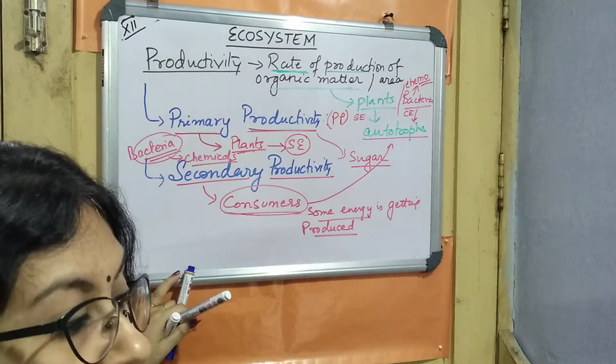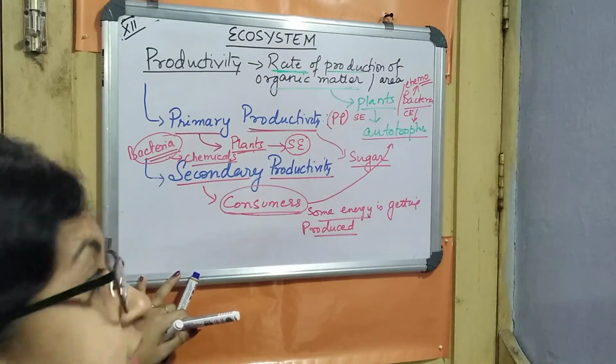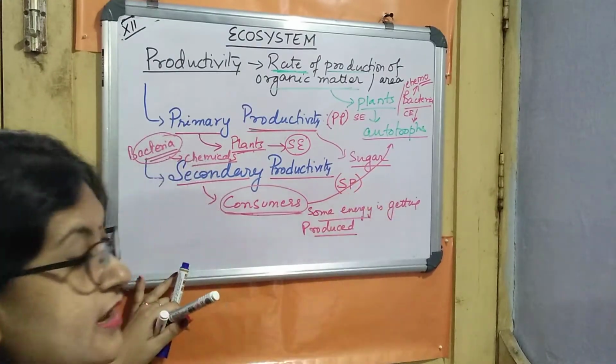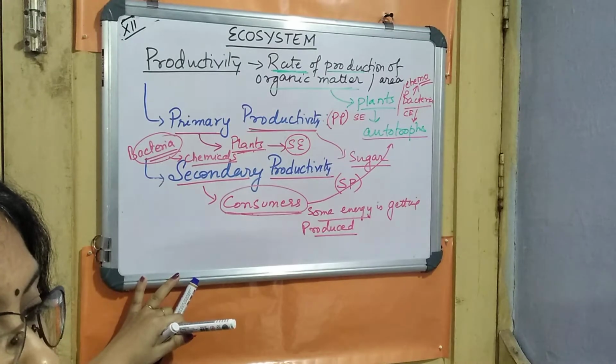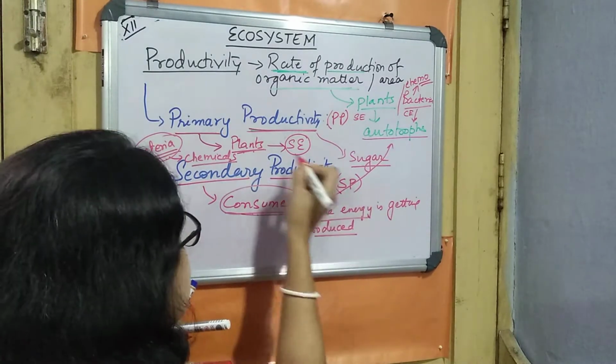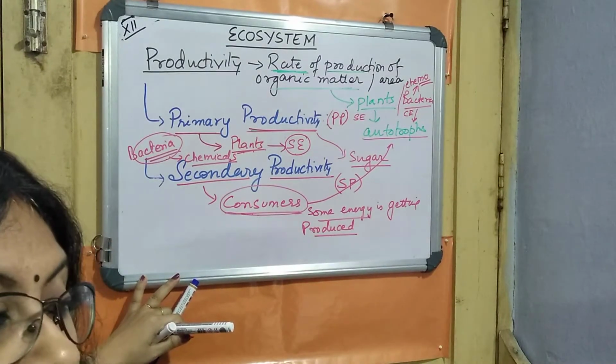So this is what is known as the consumer level productivity, or we can say secondary productivity, which we call SP. Secondary productivity is called SP. They are dependent on the production of the autotrophic organisms. They are very much dependent on these plants. Because of that, they are known as the secondary productivity.